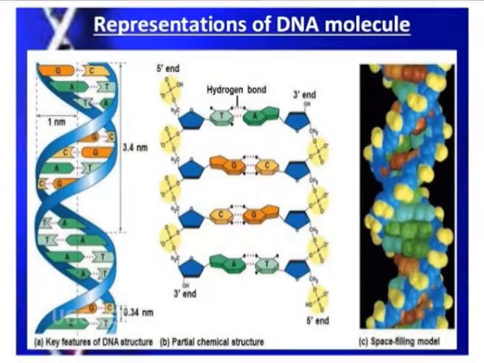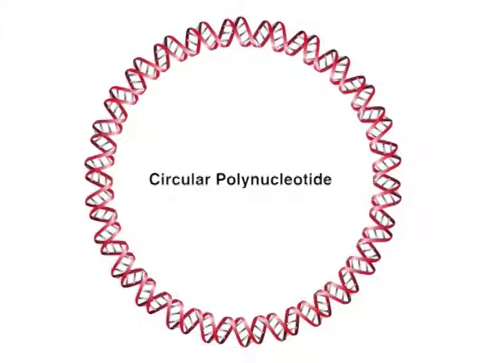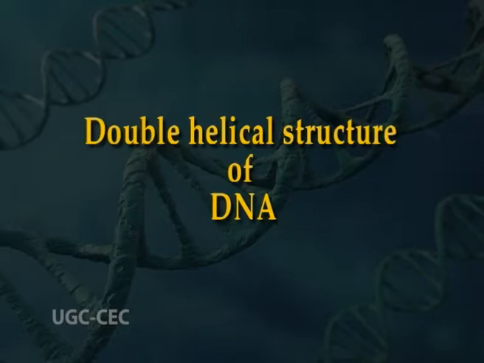These ends are referred to as the 5' and 3' terminus. Circular polynucleotides have no free terminus. The chemical diversity arises mainly from the bases. The base sequence provides each DNA molecule with a unique chemical identity, and these correspond to the difference in amino acid sequence in proteins. Now, let us talk about the double helical structure of DNA.